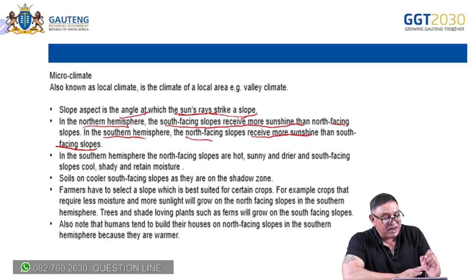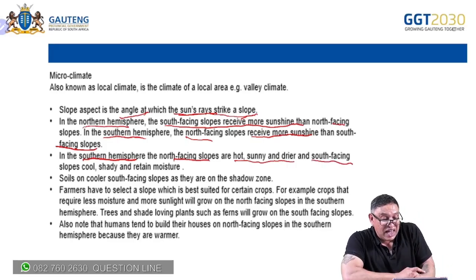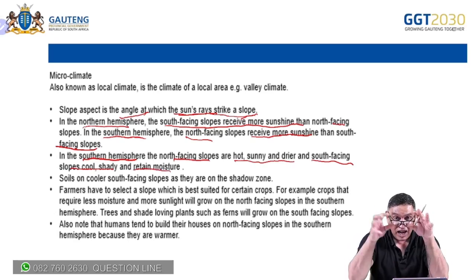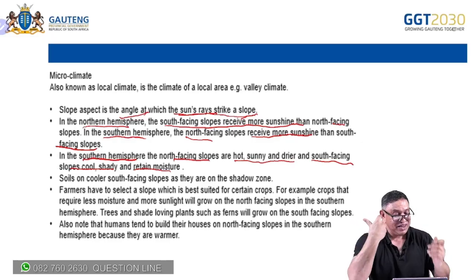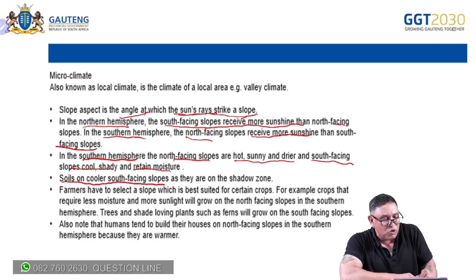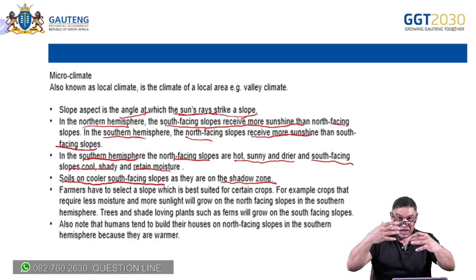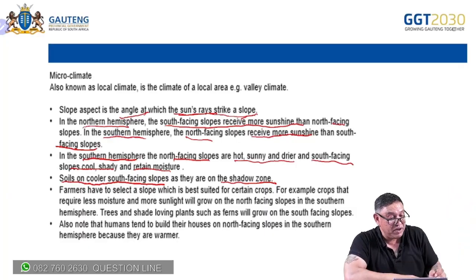So in the southern hemisphere, north-facing slopes are hot, sunny, and drier because they face the sun, and the south-facing slopes are cool, shady, and retain more moisture. I showed you about the trees and the vegetation just now, how different the influences are. Soils on the cooler south-facing slopes are in the shadow zone because they receive less or no direct sunlight. They receive oblique rays.